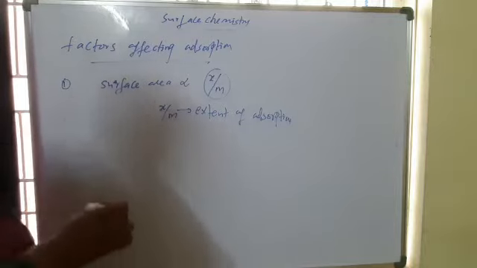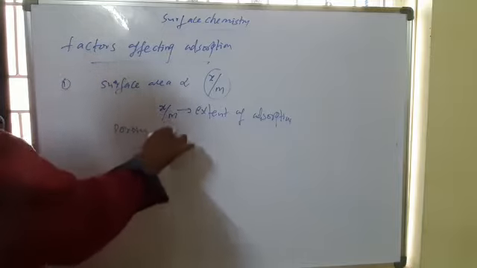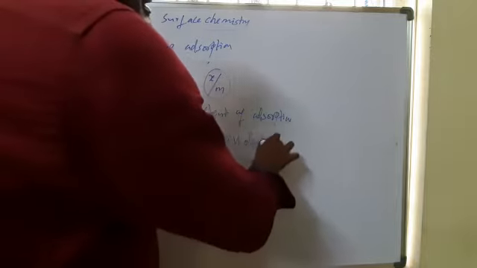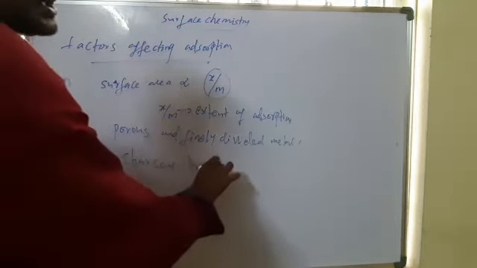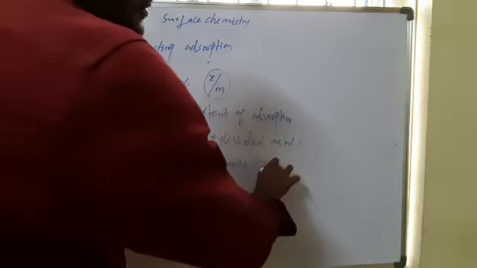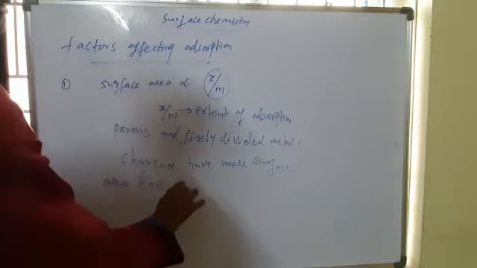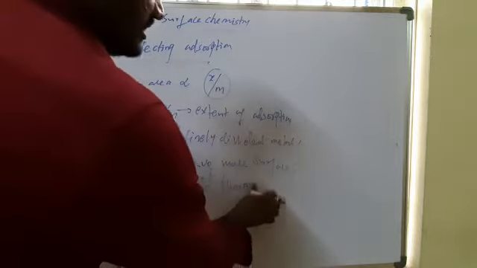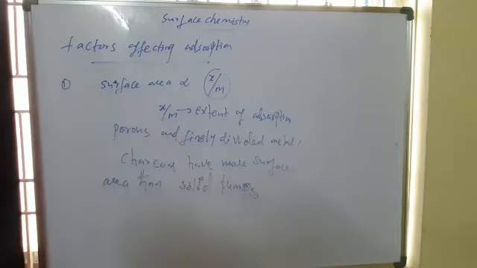Generally, porous structures, finely divided metals and charcoal have more surface area than solid lumps. So in charcoal and metal surfaces, finely divided metals show more adsorption.